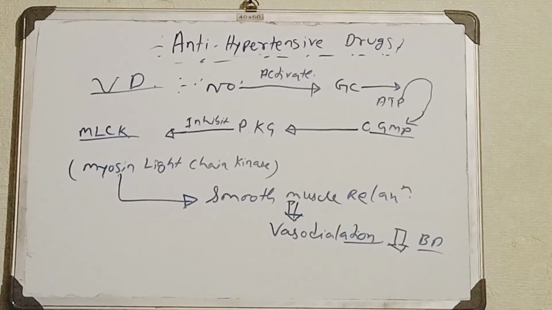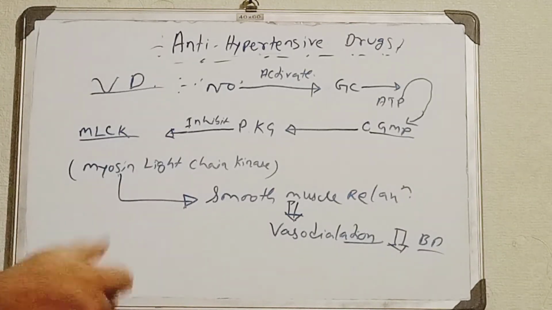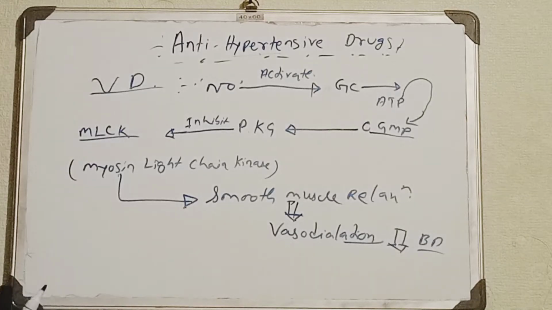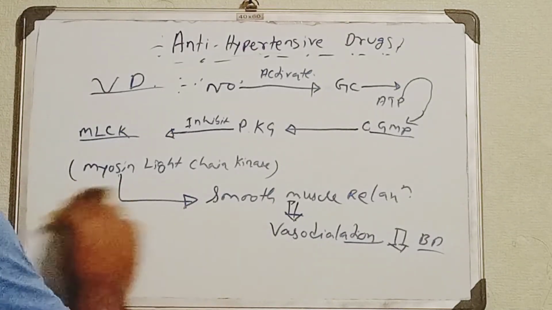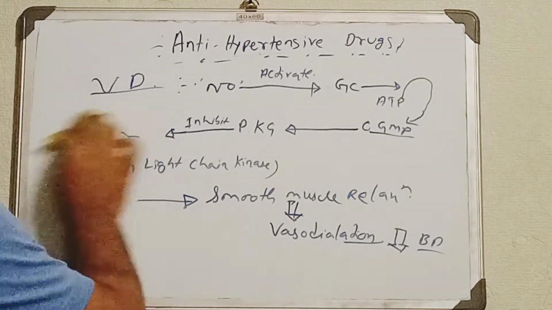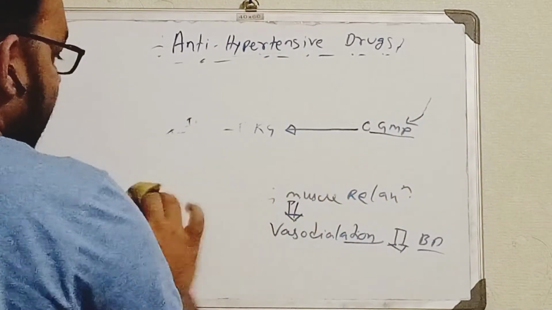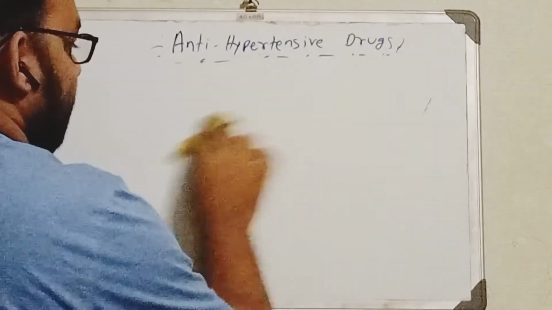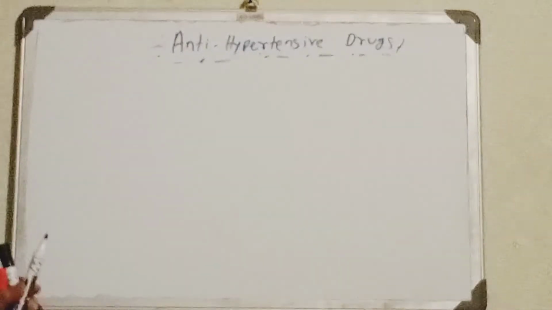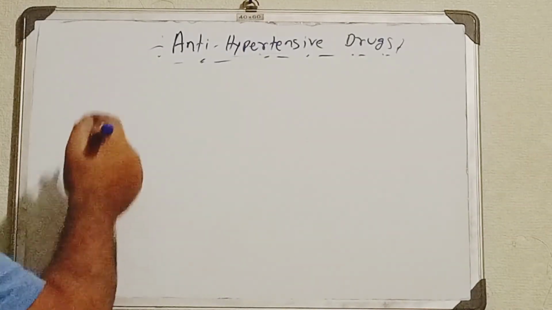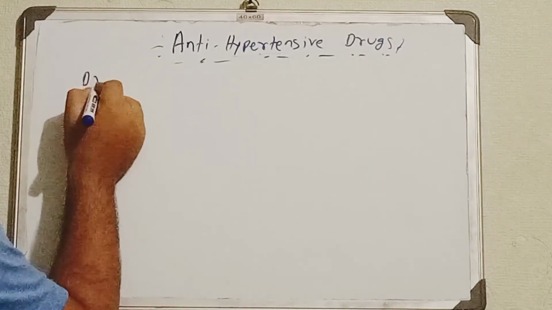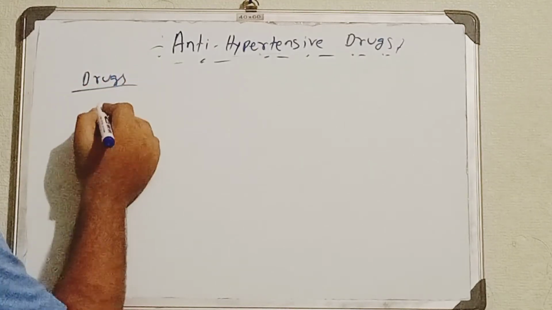Now, which types of drugs can release the NO? We need to know the names of the drugs which can release the NO here. The drugs like sodium nitroprusside.